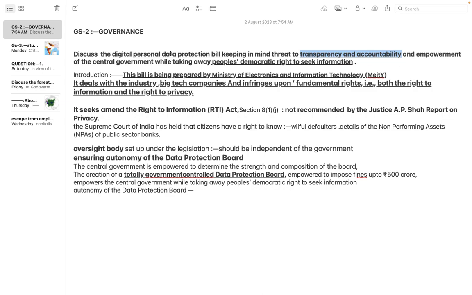So empowerment of the central government. That means it is empowering the central government, right? It is just snatching away the rights that people have under the RTI, while the people's democratic right to seek information, right? So this is the question that I have made, and these are the points that I have taken.